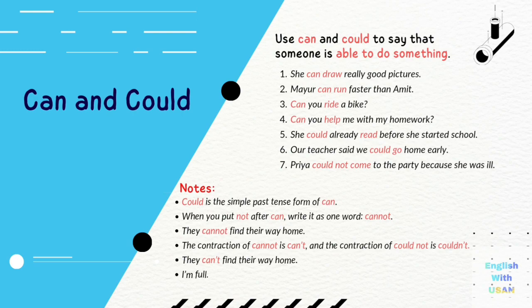They cannot find their way home. The contraction of cannot is can't, and the contraction of could not is couldn't. They can't find their way home. I'm full, I can't eat anymore. Priya couldn't come to the party because she was ill.